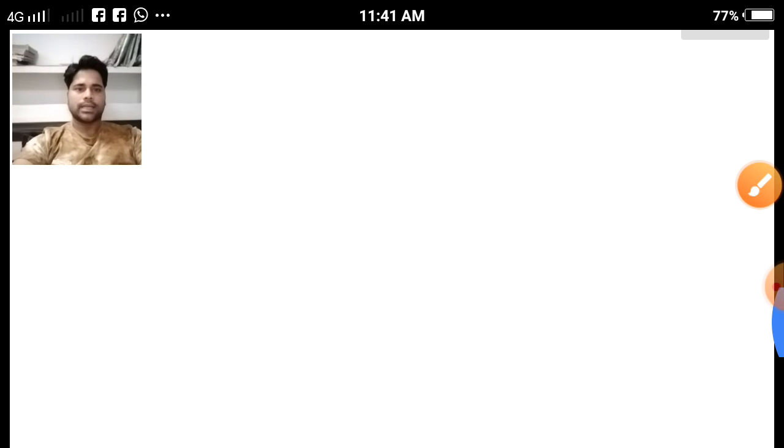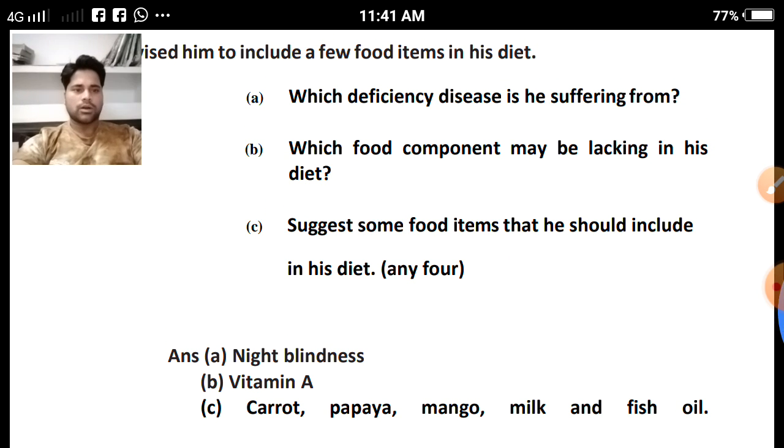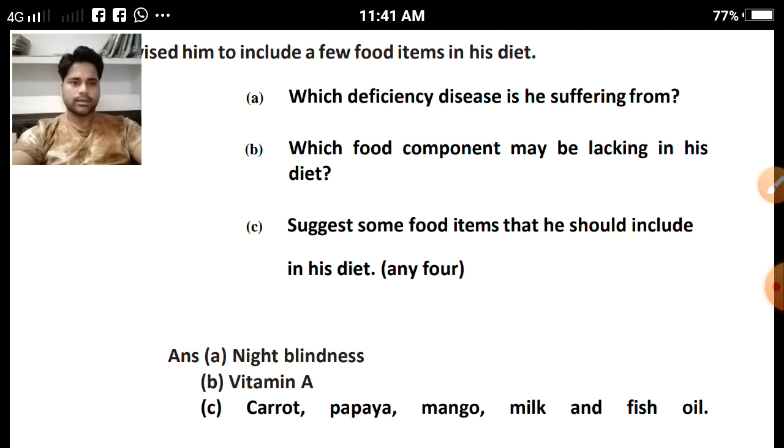So this was about the exemplar problems of chapter number 2. I hope you all have enjoyed the explanation part. If you are facing any problem in any question, please put your queries on my personal WhatsApp. These questions are very important if you get an activity based question in the exam, so you can revise from here, and this is not required to do in your notebook.